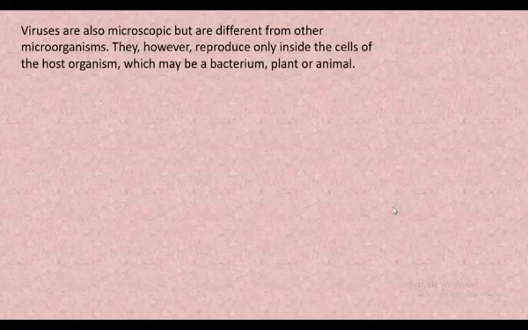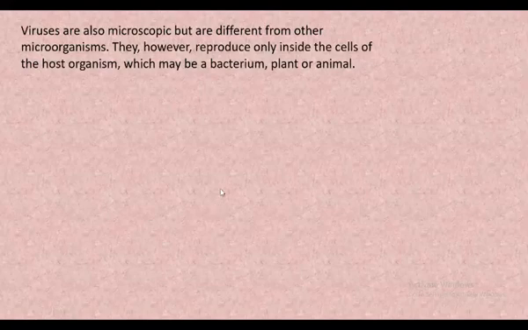Viruses are also microscopic but are different from other microorganisms. They, however, reproduce only inside the cells of the host organism, which may be a bacterium, plant, or animal. Now see, these viruses are also microscopic. You cannot see viruses with your eyes. Now, can you see coronavirus around you? If it were visible, we could have protected ourselves, right? So these viruses are very small. You cannot see them with magnifying glasses or with your eyes, so to observe them you require the microscope.